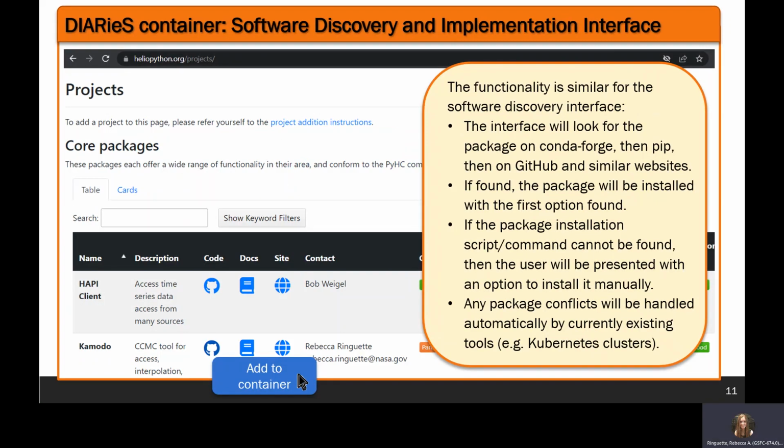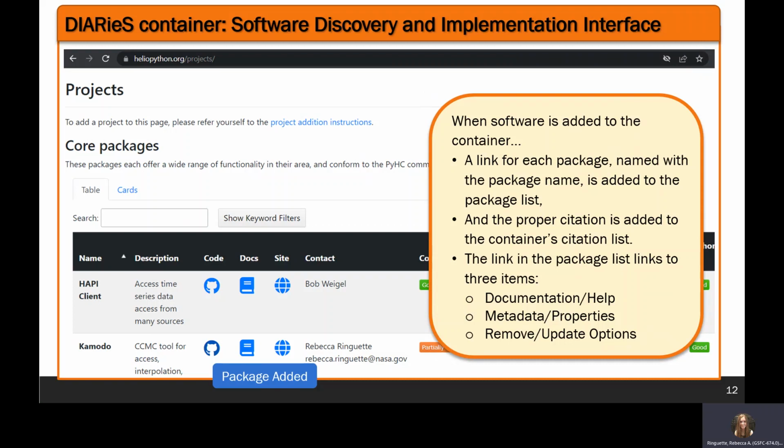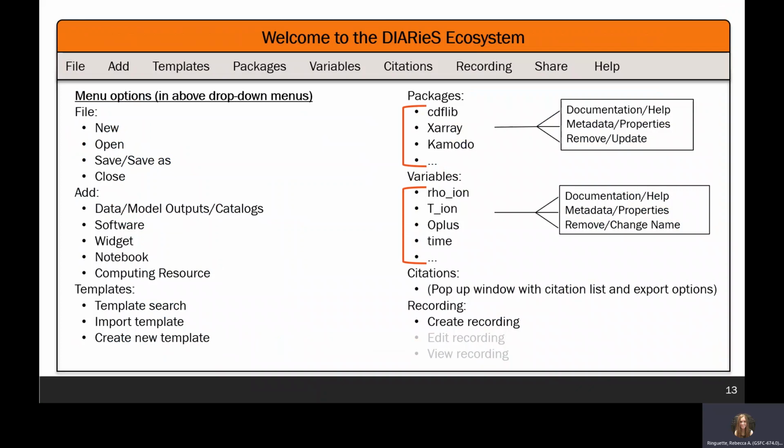Software, adding software to the ecosystem acts similarly. They would simply find the software through the liked interface and through various software archives and add it to their container with a click of a button. All software conflicts would be handled behind the scenes by currently existing software. Each data item and package added to the container adds links to these menus, where each link for the package installed and the variable saved in the container has links to documentation, metadata, and editing features.